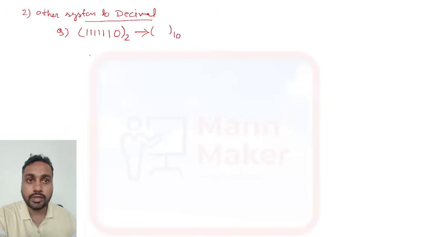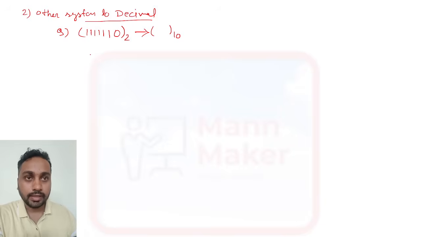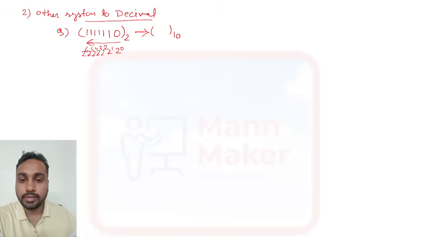For decimal to other you need to do the division method, and for other to decimal you need to do the multiplication method. Whatever number you get, you need to write it like this. This one is the position of 2 to the power 0. This is 2 to the power 1. This is 2 to the power 2. This is 2 to the power 3. This is 2 to the power 4. This is 2 to the power 5. And this will be 2 to the power 6.